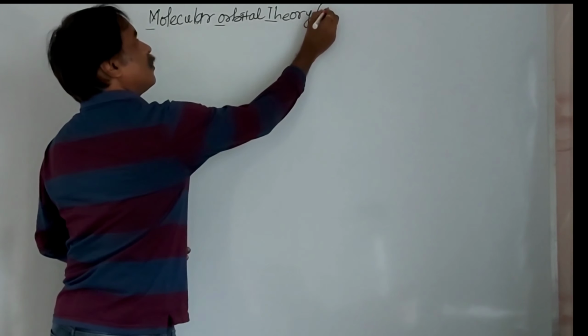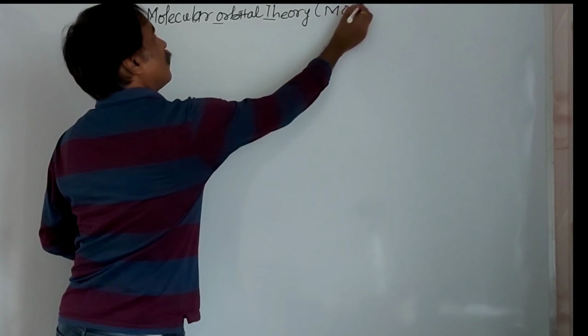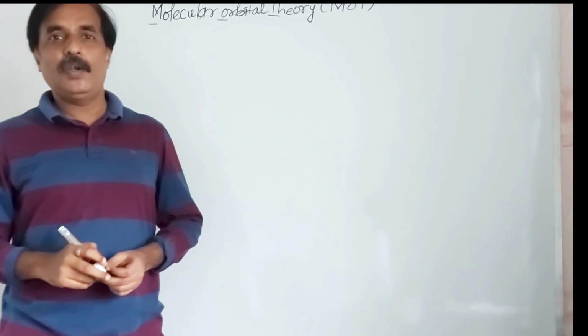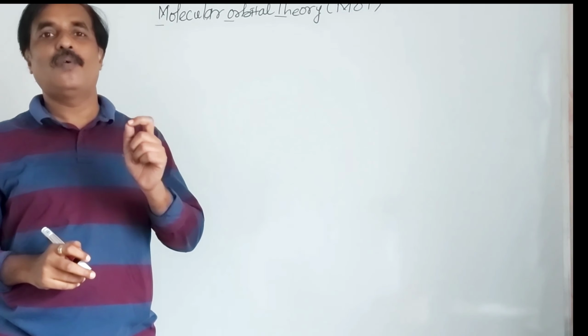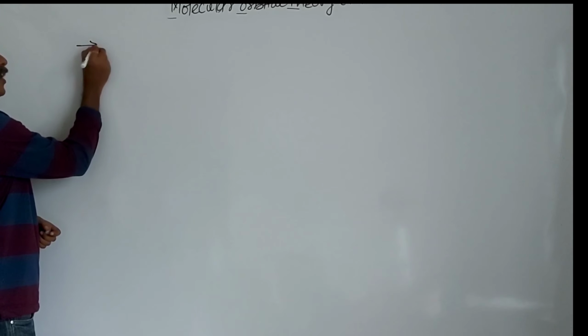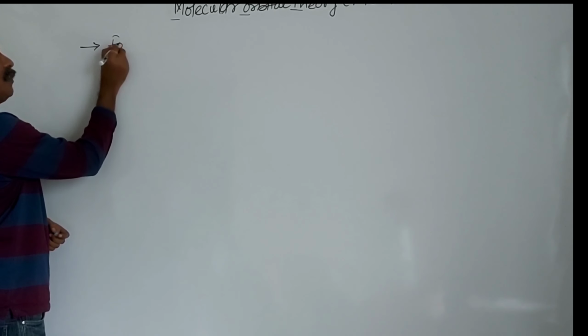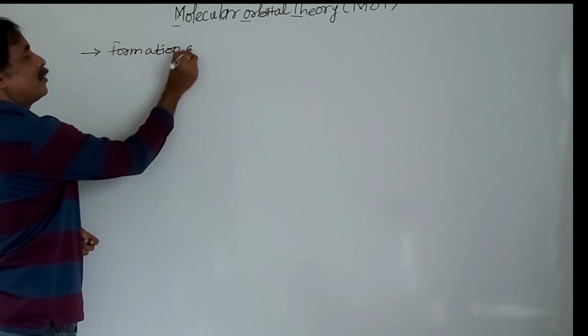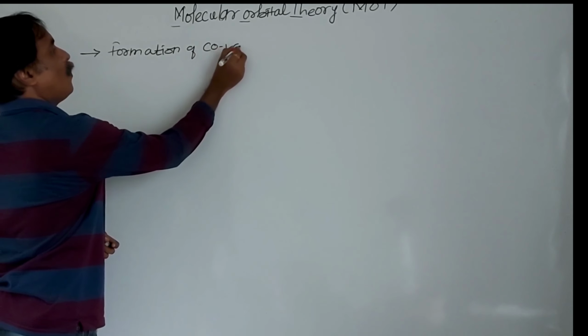Remember, molecular orbital theory is another way to explain the formation of a covalent bond. And here also there is an explanation of the formation of covalent bond.